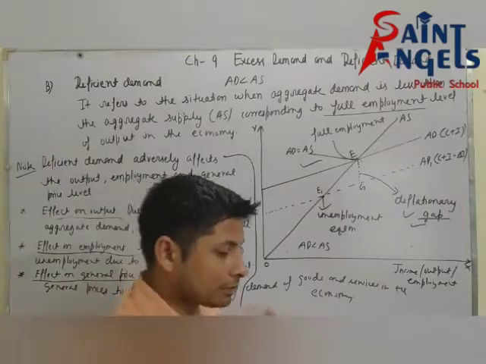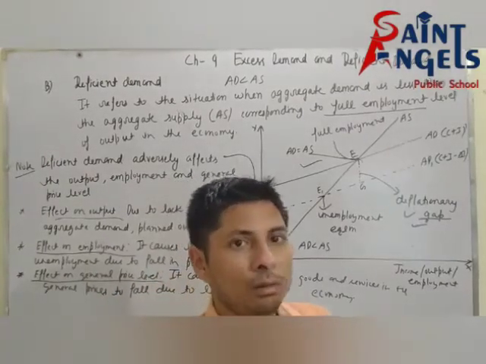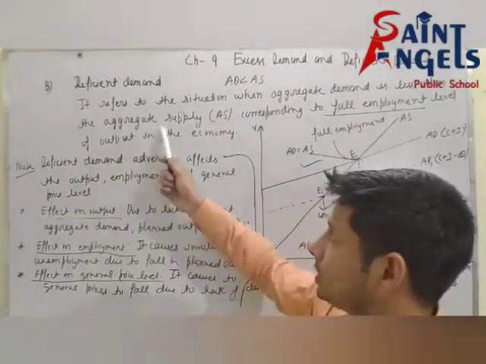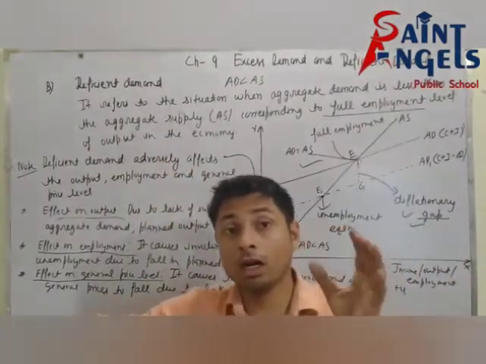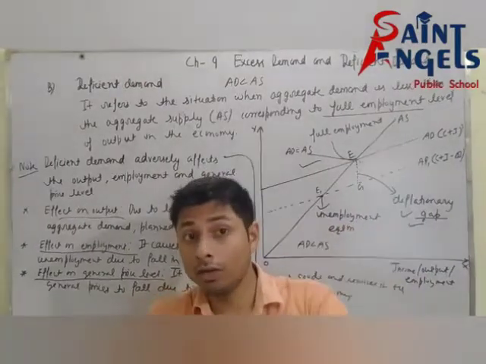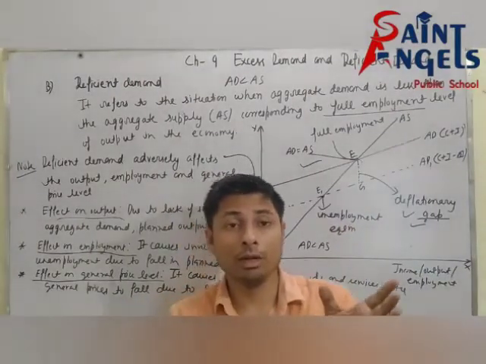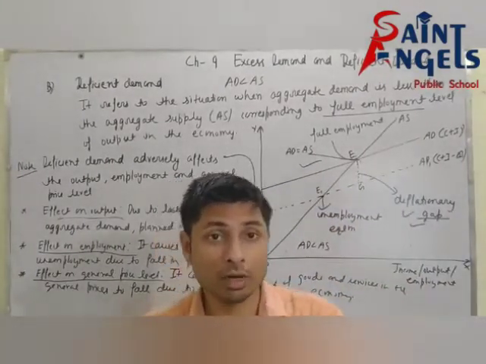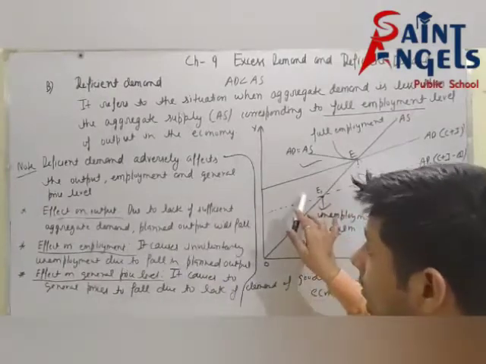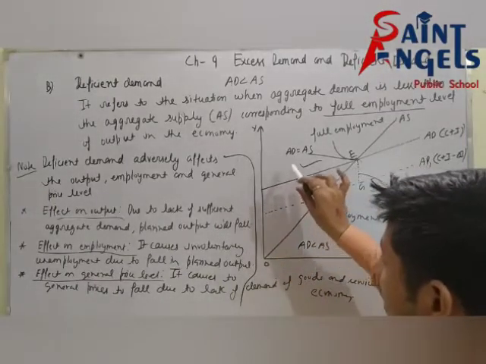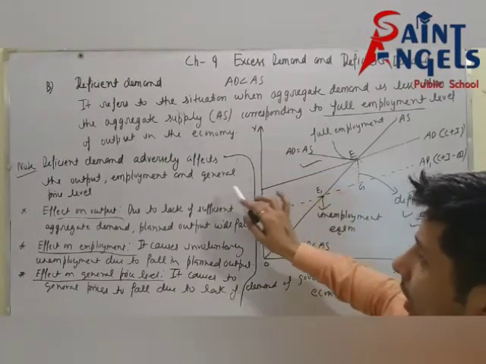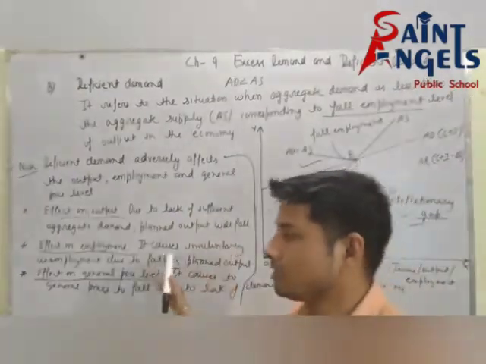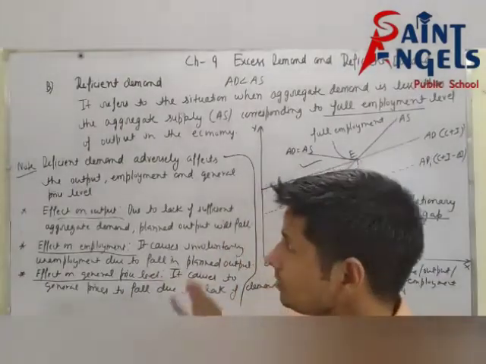Suppose the question is: explain the deficient demand with the help of diagram. First of all, you will write the definition. Then you will write that deficient demand creates deflationary gap and measures the deficiency of aggregate demand. Then you will show the diagram, then write the explanation of this diagram, and then write these points. So your explanation will be completed.